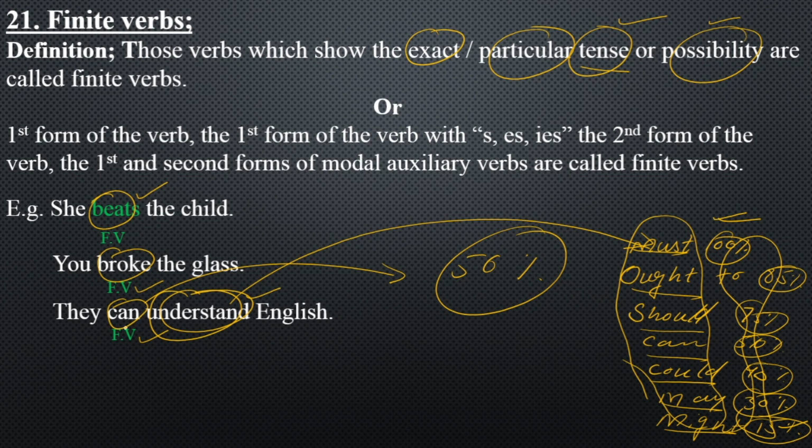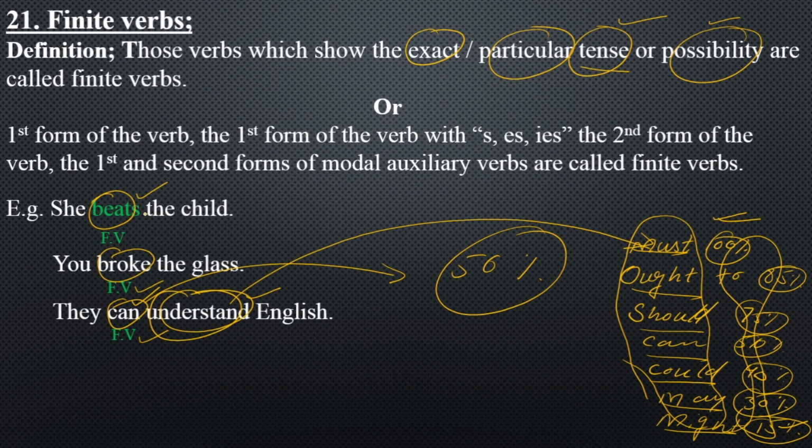Now over here, if you look at the example, they can understand. Can is your finite verb which is telling the exact possibility or particular possibility. In the same way, we will take some more examples. Like I say, she beats.